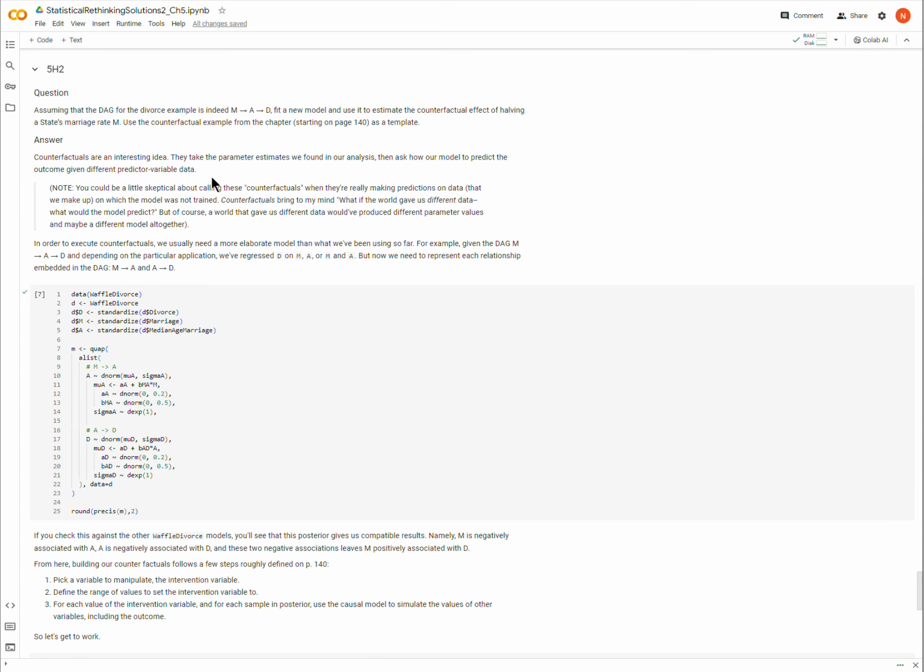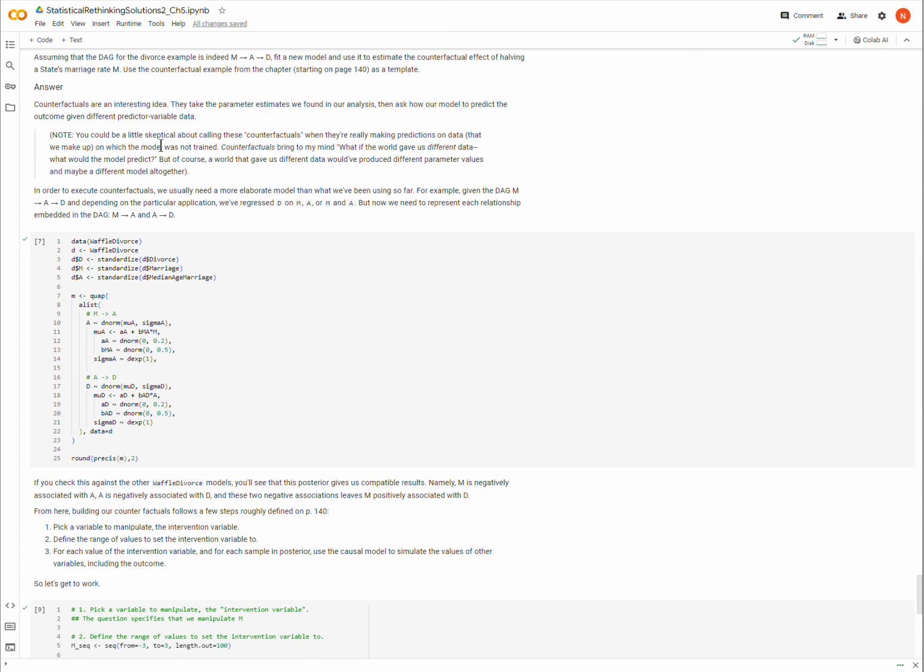Okay, so I think it's maybe worth mentioning that I'm a little bit hesitant to call these things counterfactuals, because in my mind a counterfactual is a world in which we would have had more data or had different data. And if we had that different data, we would have had different parameter estimates. But this is just an aside, just in case. I guess mentioning that hopefully prevents any misunderstanding about what these counterfactuals are doing. Okay, so really they're just predictions with different data given the model that we have.